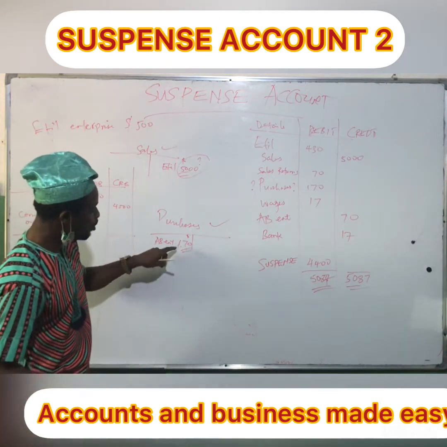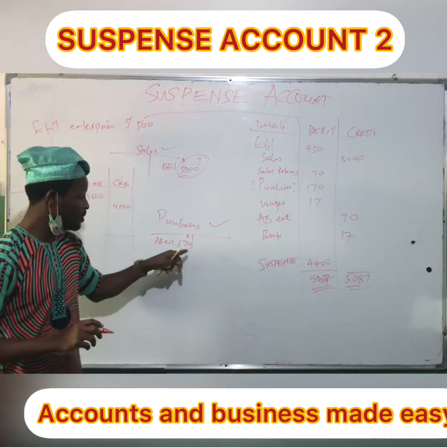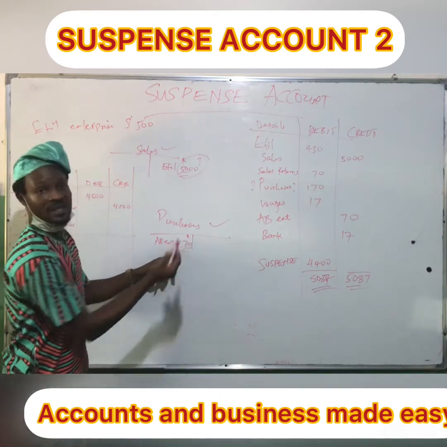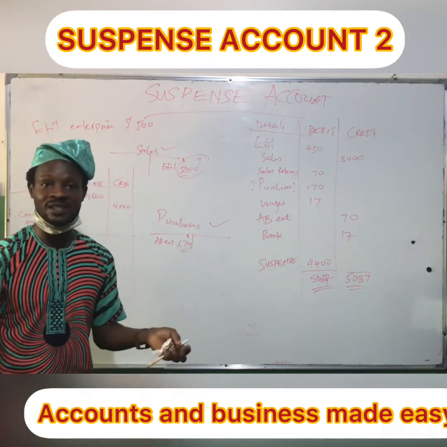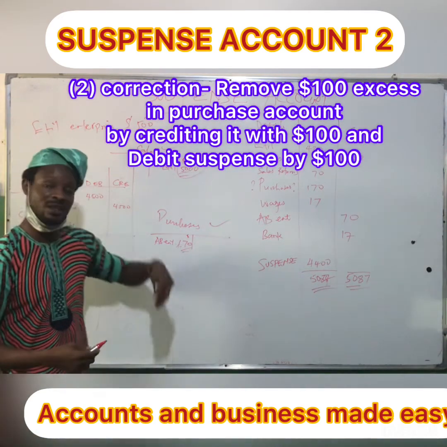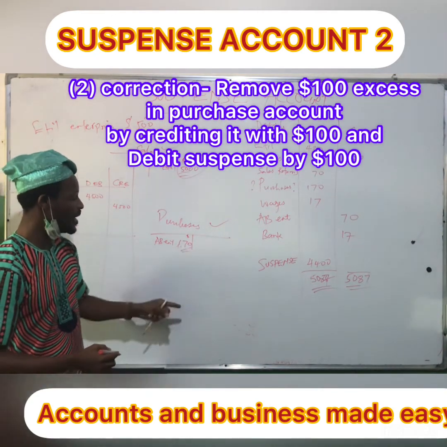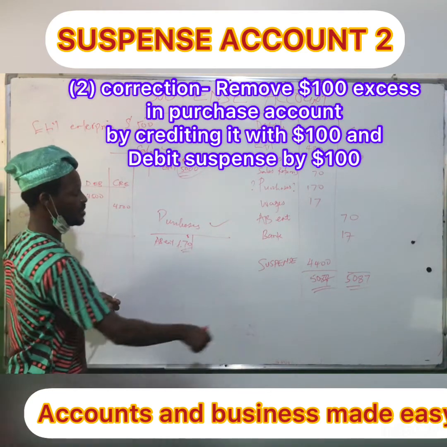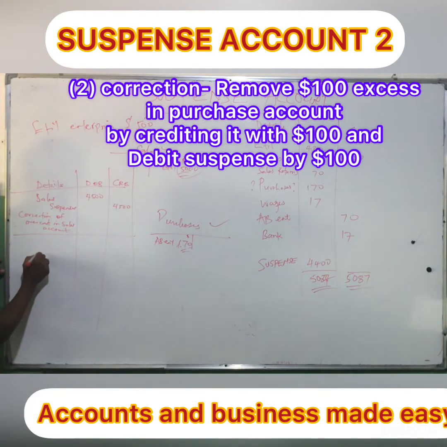In this case, 100 has been overly recorded. Instead of 70, 170 was recorded. And if that is the case, we will remove that 100. When we are removing an amount, we record it on the opposite side. You know, like in mathematics, the reduction means you minus. You put a minus sign. In accounts, we record on the opposite side to deduct something. Now, 70 is what should be here. 170 is here. Now, we want to remove that 100 excess. We just record that 100 excess in the credit side of purchase account.